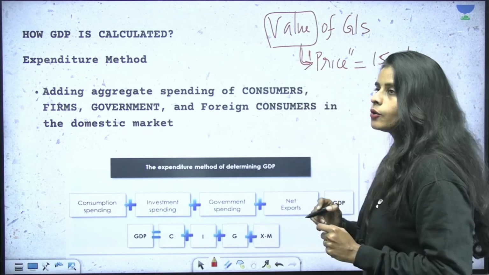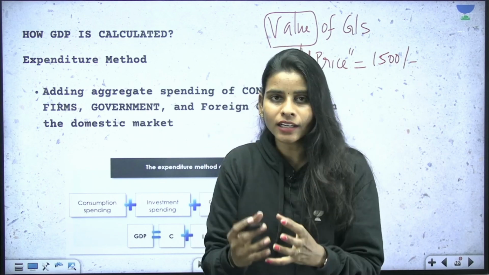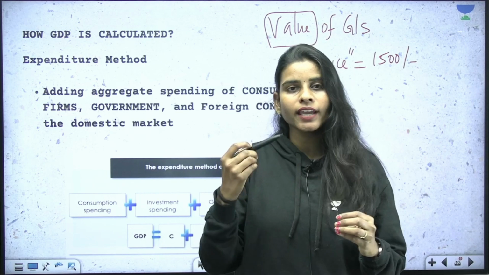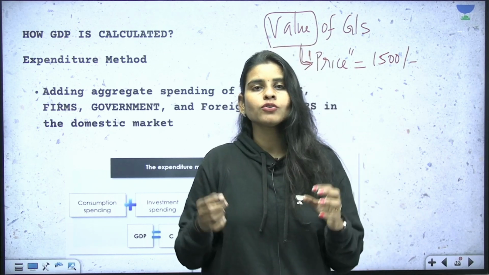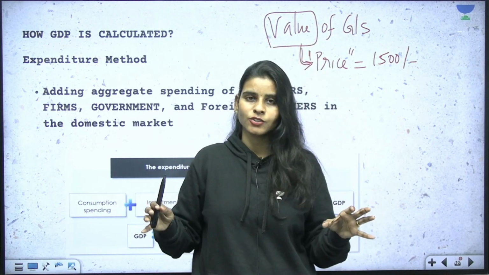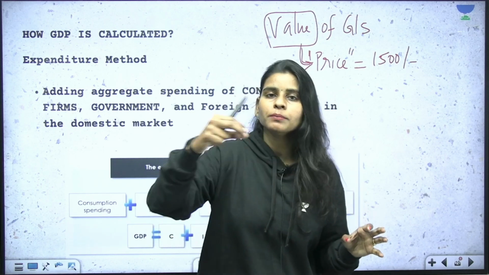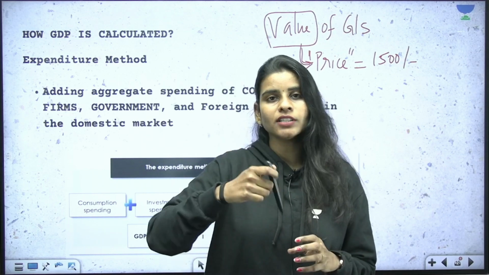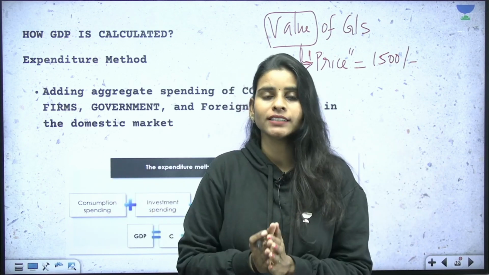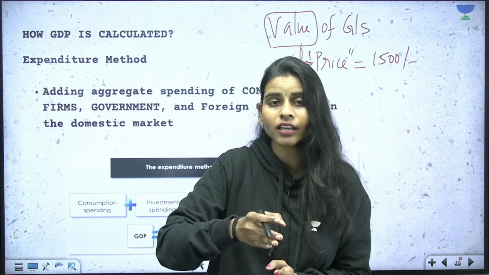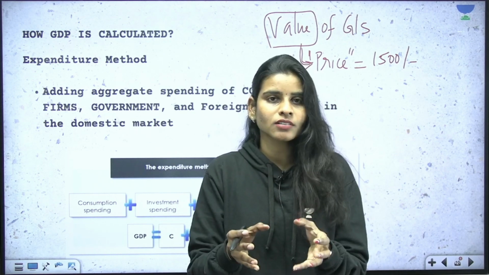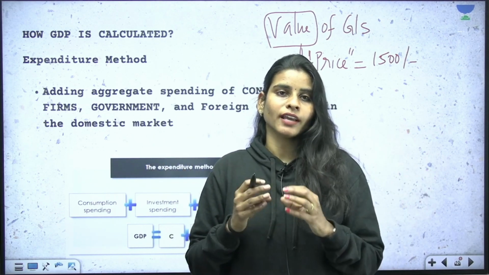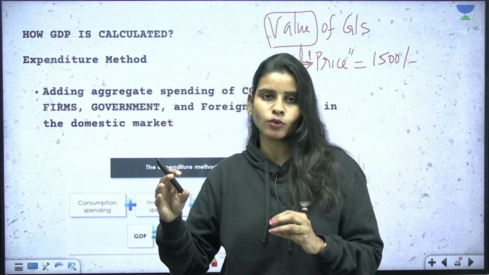It is the price. Okay, and if you have to calculate the value of all goods and services existing in the economy, you can simply calculate how much expenditure has been made in the country. Say for example, if there are 10 people in the country and I am spending 1500 for purchasing this, and similarly the other people along with me are also making expenditures for the purchase of goods and services produced in the country, then we can simply add the expenditures of each and every one so as to get the final value of goods and services.